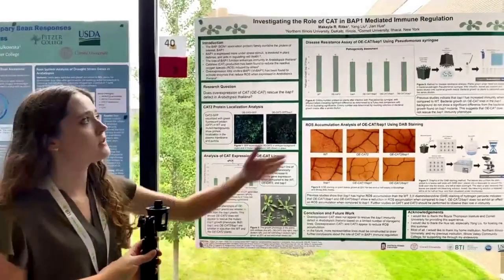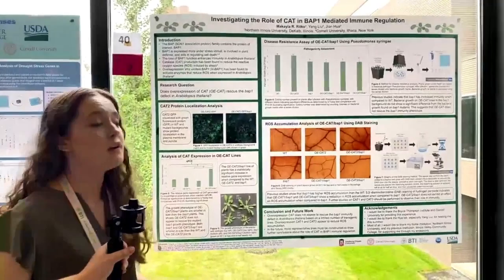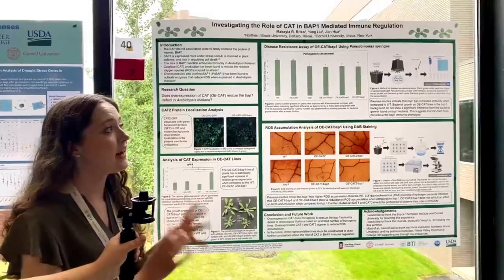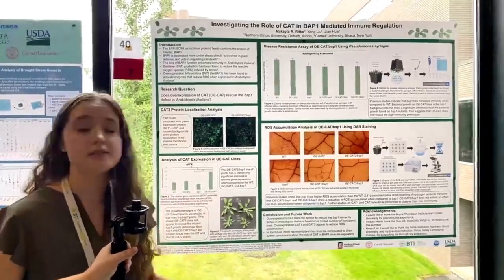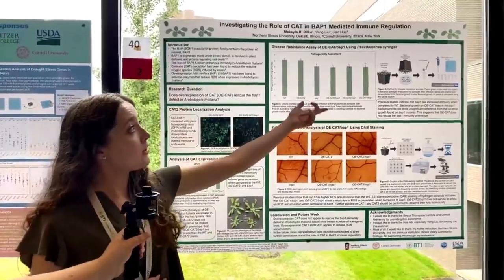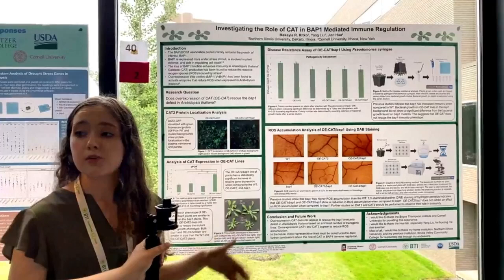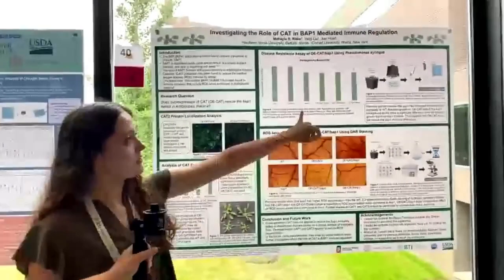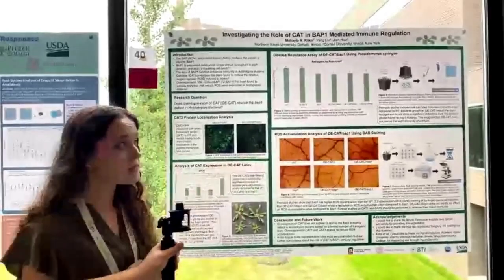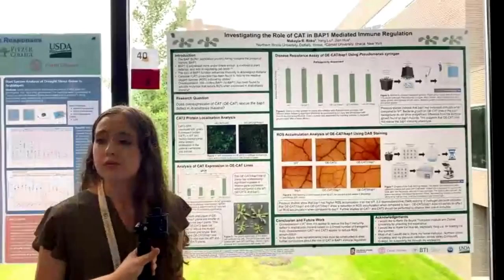The next thing we looked at was plant immunity with Pseudomonas syringae, which is a plant bacterial pathogen. So we dunked these plants into the bacteria, let them grow, crushed up the leaves, and then counted the colonies that we saw grow on the plates, and we ended up with this graph. So when we look here, we can see that our BAP background plants have quite fewer growth of the pathogen when we compare it to the plants in the wild type background. We can also see this same similarity in the overexpression catalase plants as we do in the normal BAP mutant plants. This is showing us that maybe overexpressing catalase isn't actually rescuing the BAP1 immunity phenotype like we thought it would.